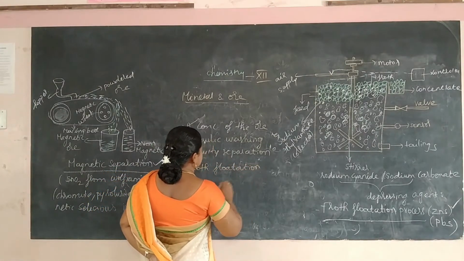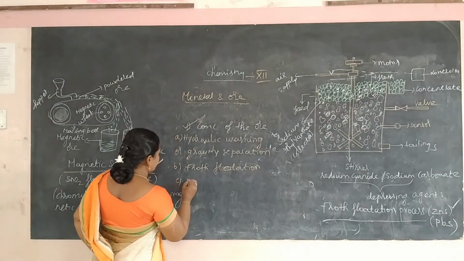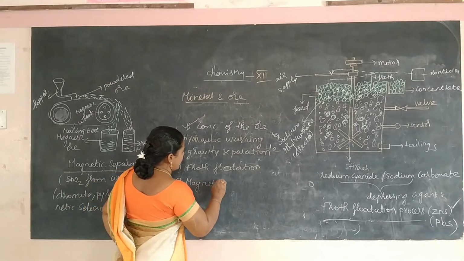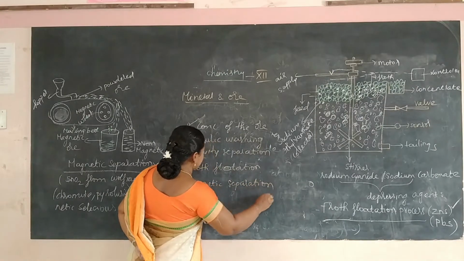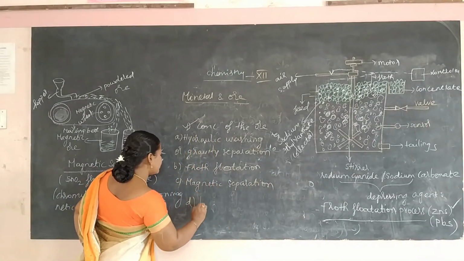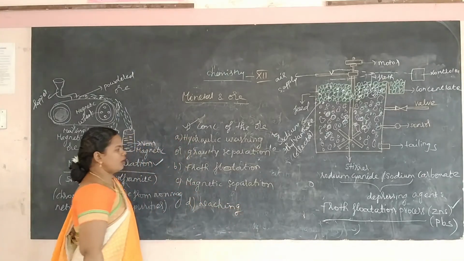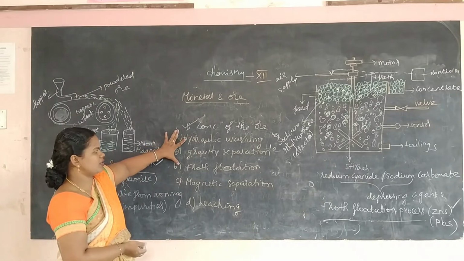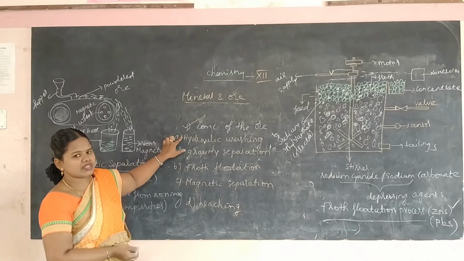Froth flotation process. And the third one, magnetic separation. And the fourth one, leaching. In leaching, different methods are involved. So these four are the methods involved in the concentration of the ore. First one, hydraulic washing, or other name is gravity separation process.